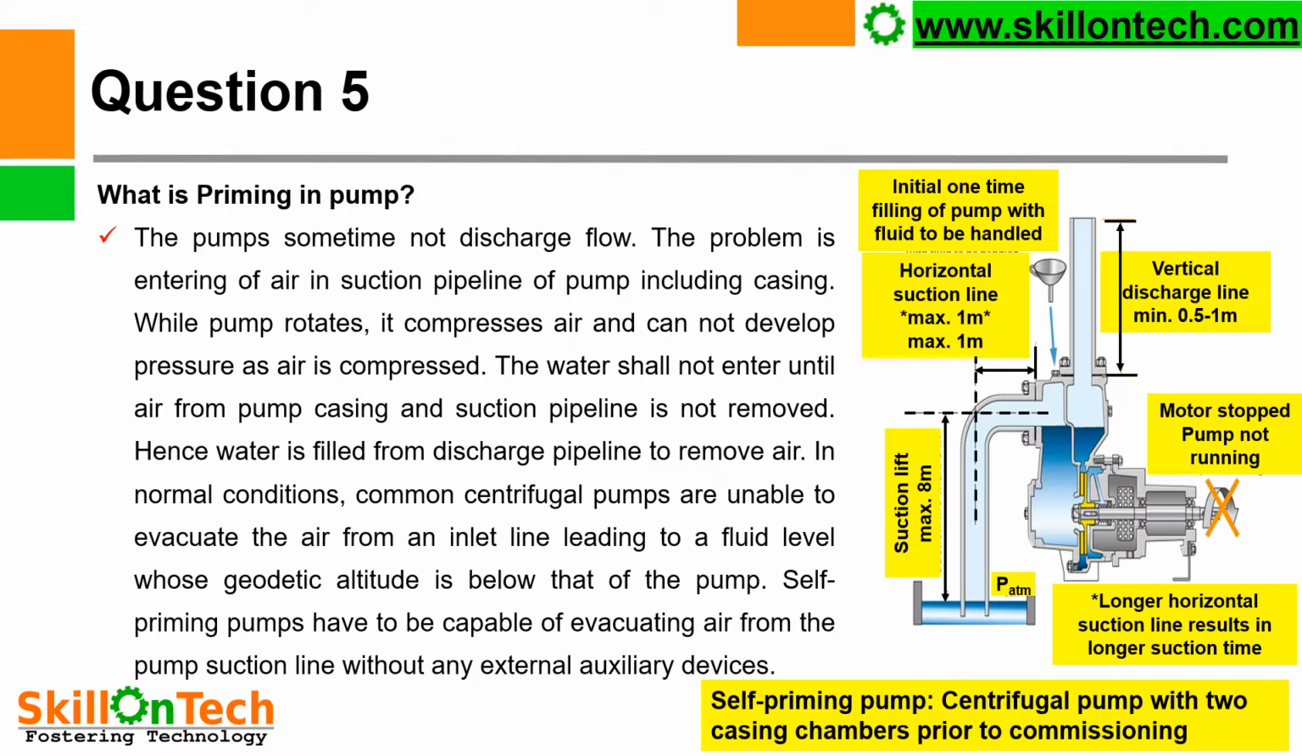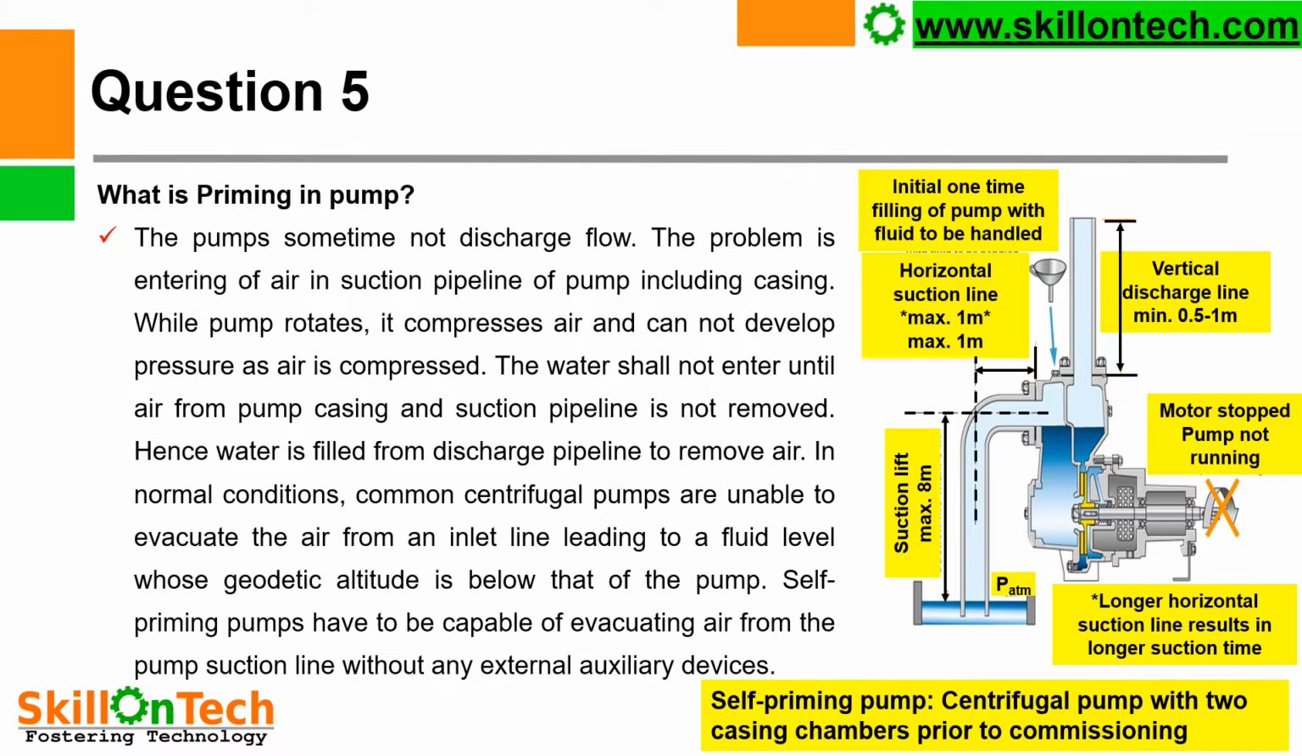Question number 5. What is priming in a pump? You can see a picture of a pump. The pump sometimes does not discharge flow. The problem is air entering the suction pipeline of the pump, including the casing, while the pump rotates. The air is compressed and the pump does not develop pressure.